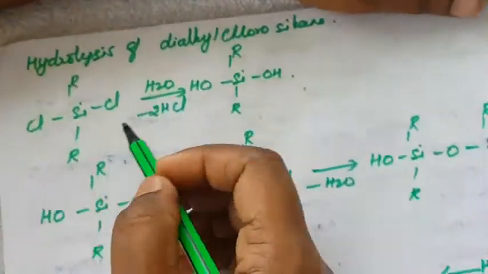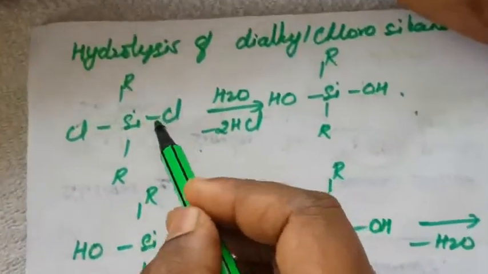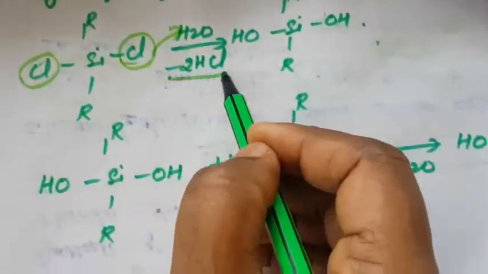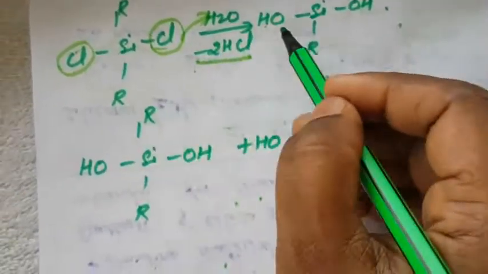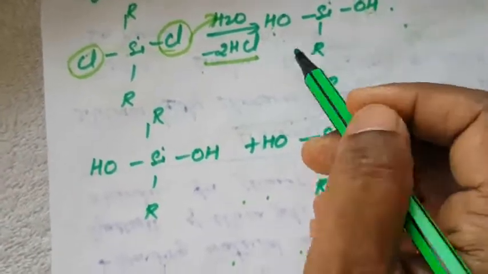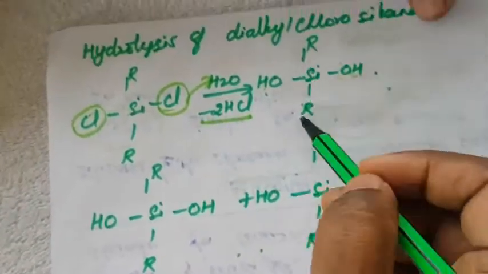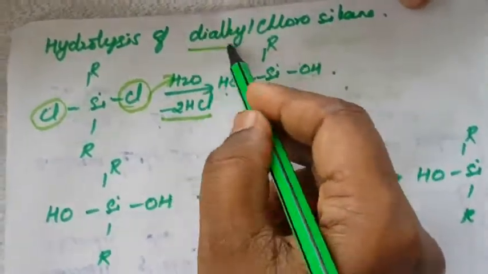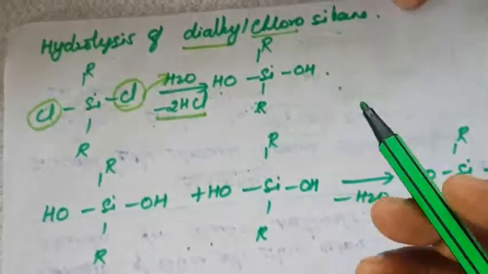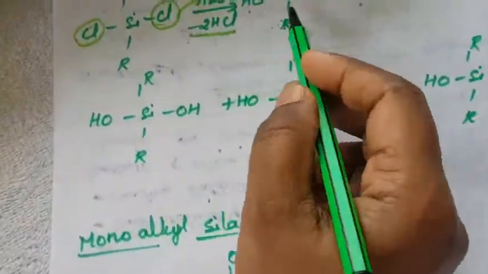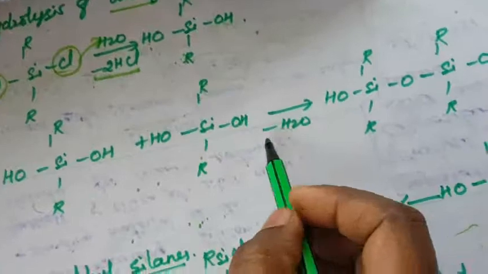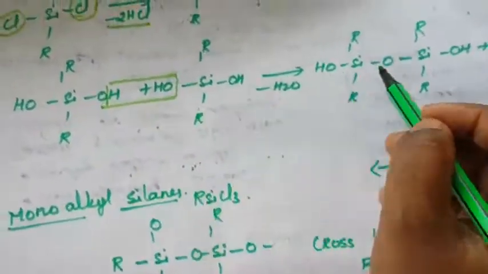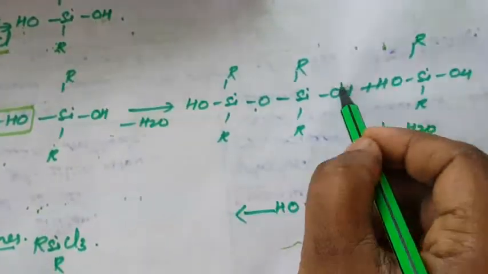Then the dialkyl chlorosilane is hydrolysed. What will happen? Two molecules of HCl will be removed, and instead OH will come in. That is dialkyl dihydroxy silane, a silicon compound, where R is the alkyl group. Two of these compounds then combine, and H2O is removed. Again, another H2O is removed.